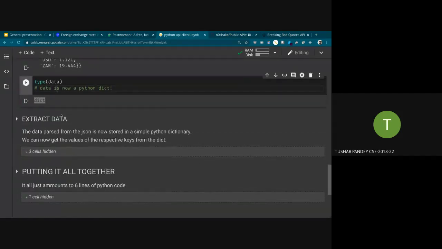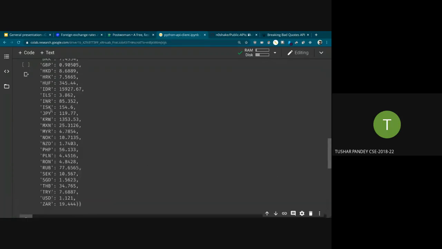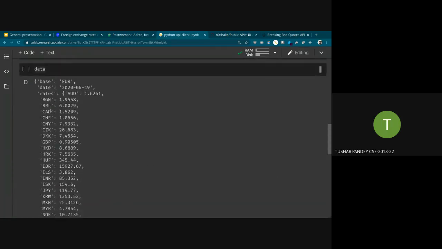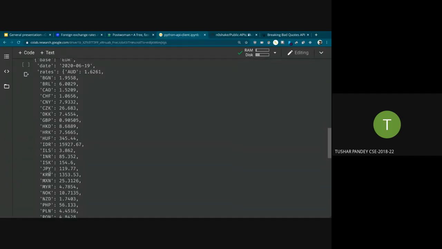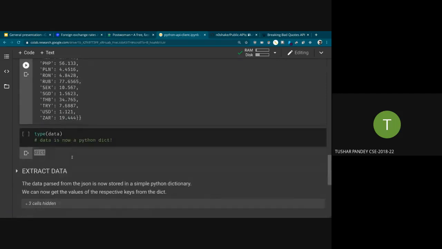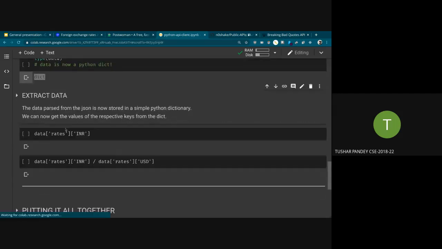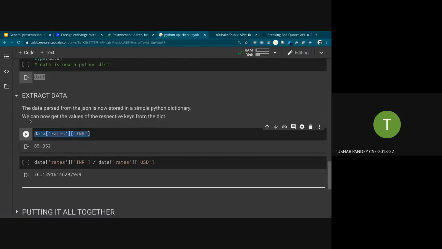Now, extraction of data. Suppose you want to extract the rate of INR versus the rate of USD. What will you do? We have the data in the Python dictionary. All you have to do is access the respective values. INR is located here. You can access INR by using either the dict.get function in Python, or you can use indexing. I'm using the easier method. I've just used indexing: data, index rates, index INR. That will spit out 85.352.